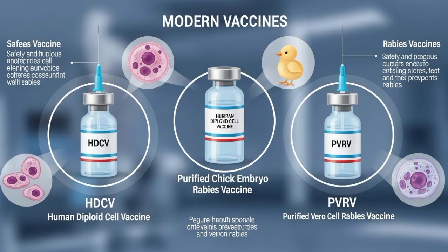Types of rabies vaccine. Modern rabies vaccines are inactivated, killed vaccines, prepared using cell culture techniques. Common types include human diploid cell vaccine, HDCV, purified chick embryo cell vaccine, PCECV, and purified Vero cell rabies vaccine, PVRV. These vaccines are safe, highly effective, and recommended worldwide.